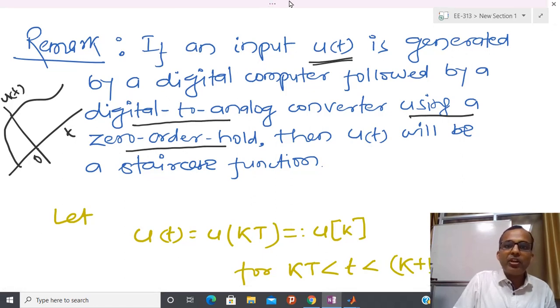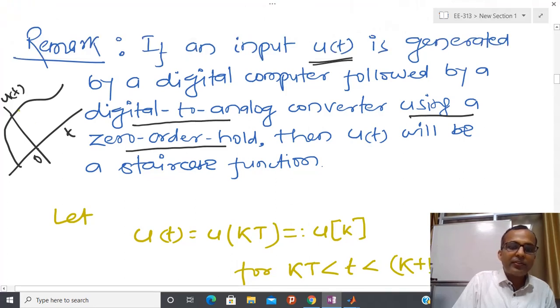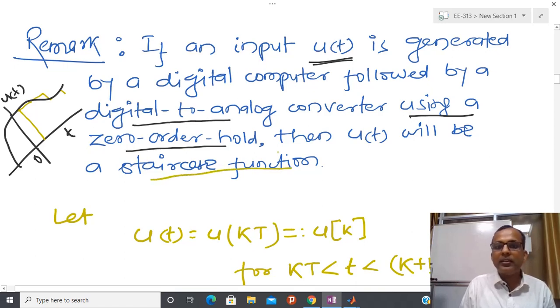So in order to apply this kind of data, we are constructing some kind of staircase function. So basically here if I select u(t) at this point, after that it remains constant up to the second one, again suppose here, then it remains constant for the next instant, and again like this. So I have some kind of staircase function with respect to time. The same thing I have written here.